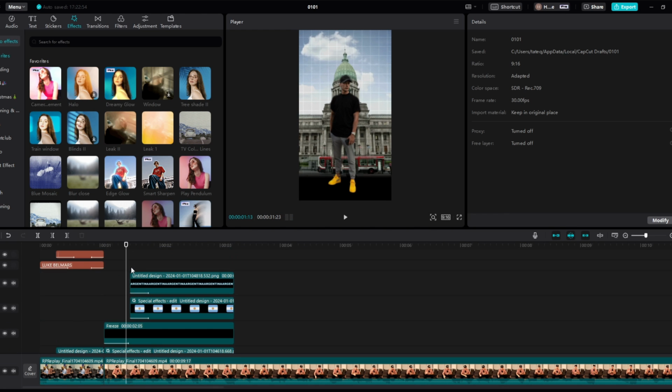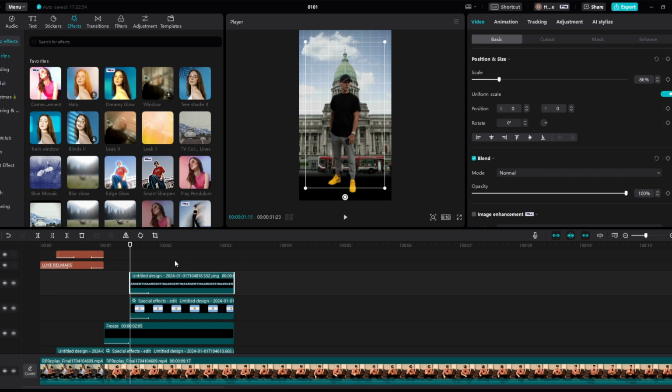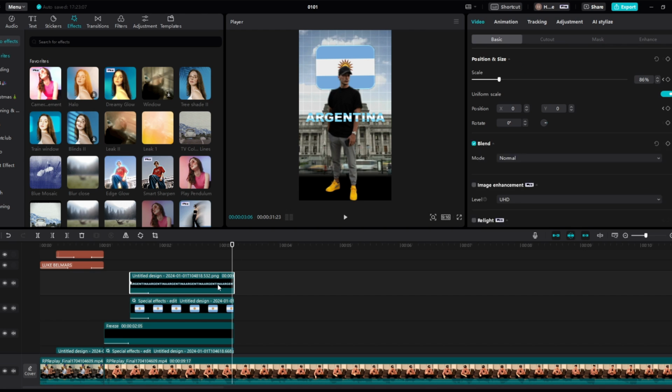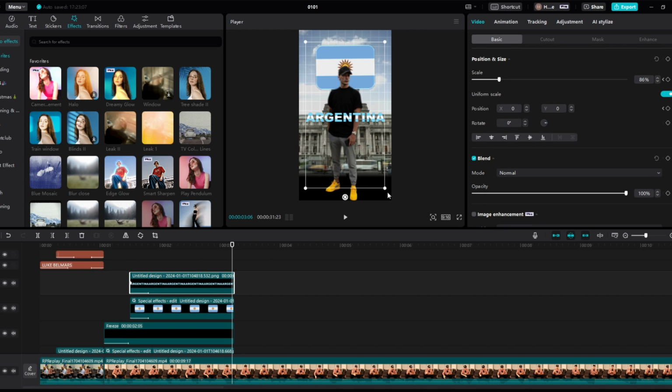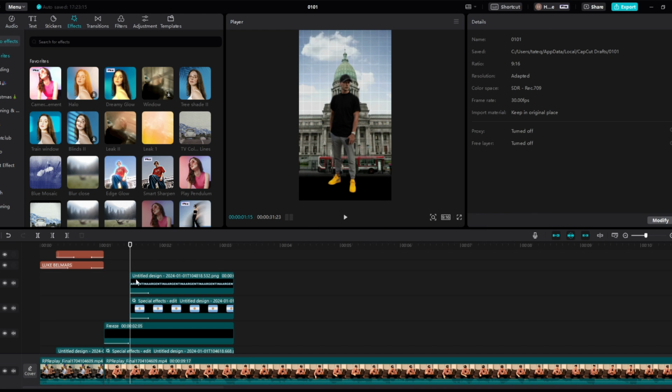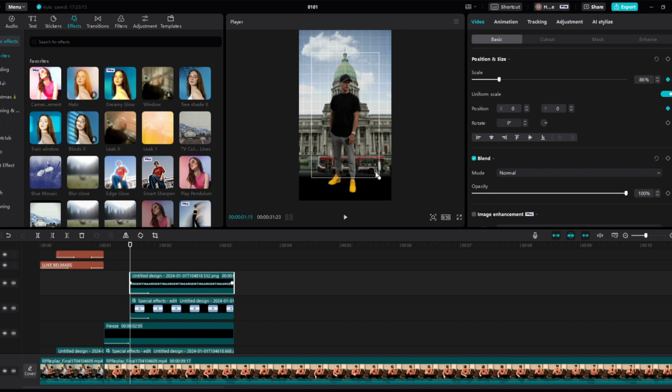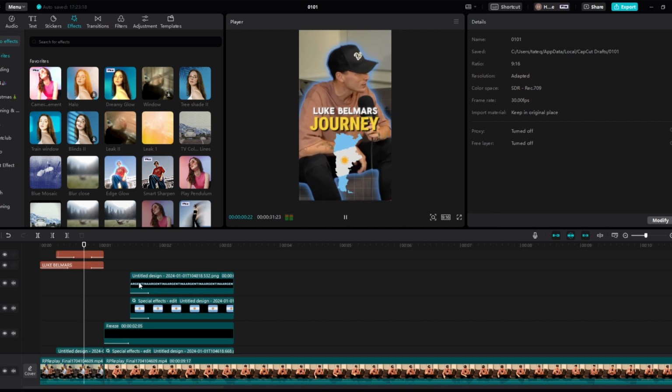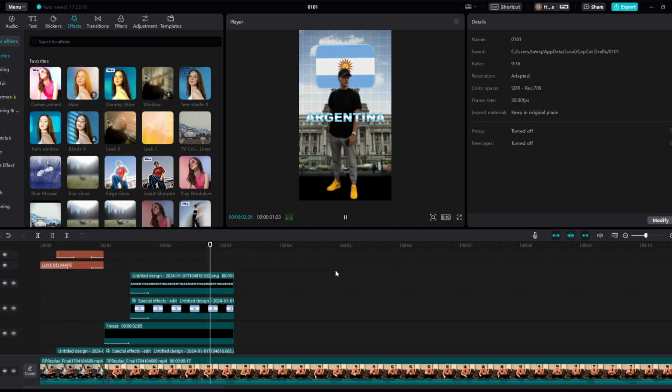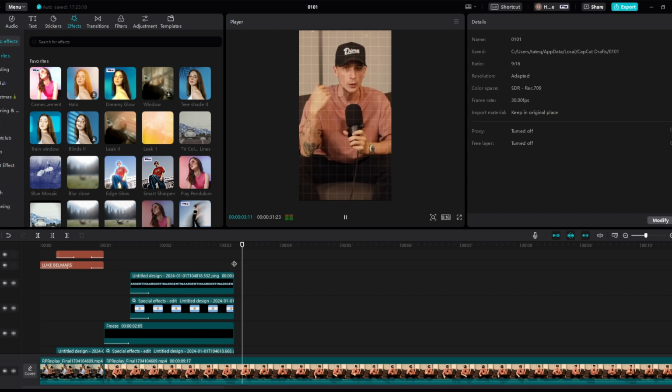And then for the Argentina text that I've got right here, we're going to add a scale and a position at the start, and then right at the end we'll zoom it out, so come 1 keyframe before the end, and then just zoom it to like here, and then if we come to the first one, we'll just zoom this to like there. So if we take a look at it now. Perfect, just like so, just so everything is always moving, you know.